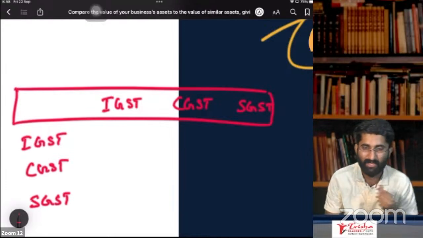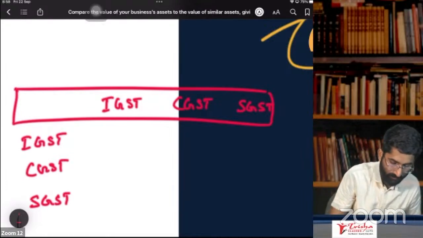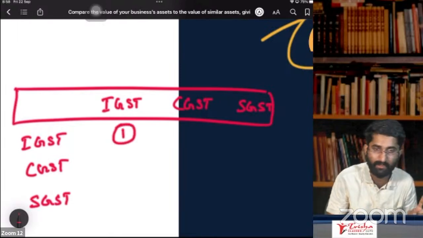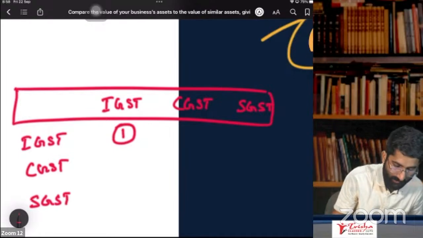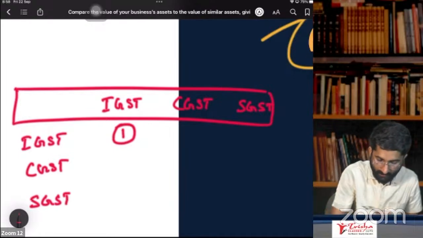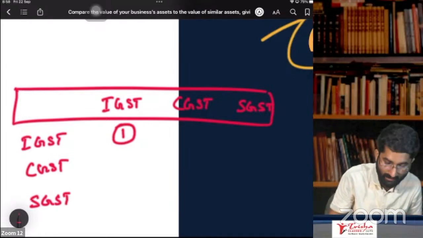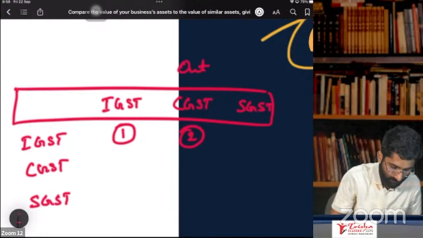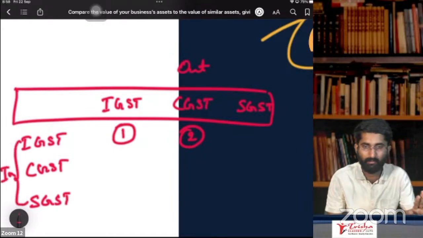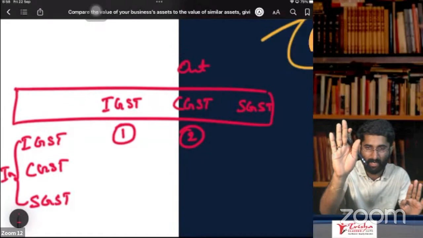What does section number 49 say? It says that first preference is to set off IGST with IGST. Secondly, if anything is left, set off IGST with CGST, second preference. Think that this is output and this is input. First, input is set off with IGST output.